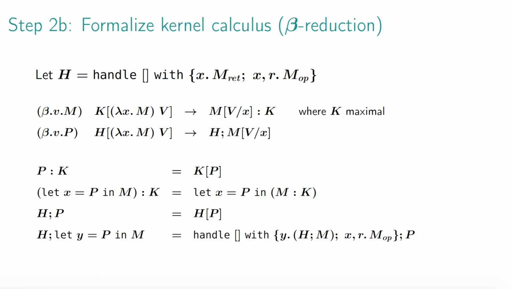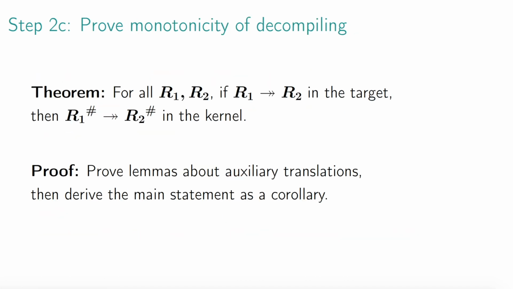Specifically, when we perform a beta reduction, we apply a post-processing of the resulting term via the colon and semicolon operators. These operators flatten nested let expressions and push let expressions into the return clause of the handler. Having defined the DS translation and the kernel calculus, we prove the monotonicity property. Again, we first show some lemmas about auxiliary functions and derive the main statement as a corollary.